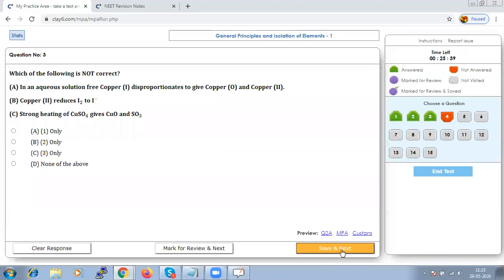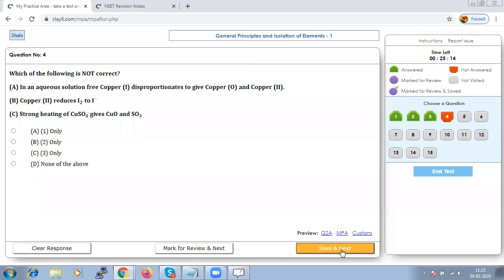Which of the following is not correct? In an aqueous solution, Cu+ disproportionates to give copper and Cu2+. Copper(II) will react with iodide to give CuI.